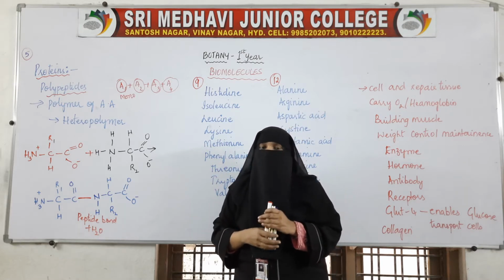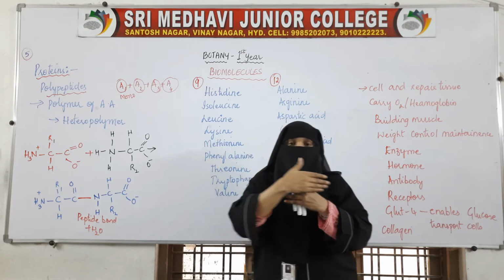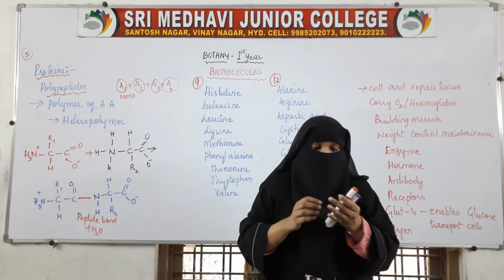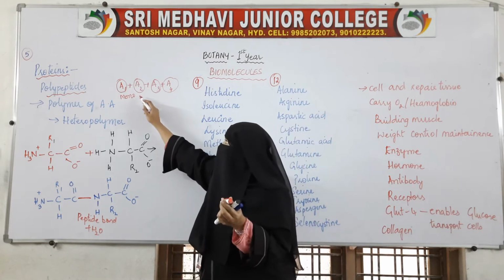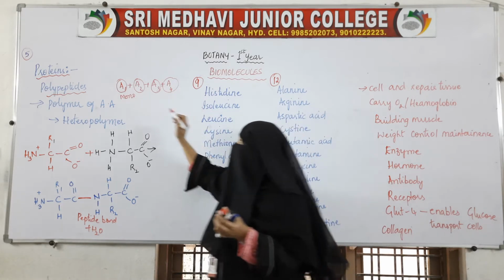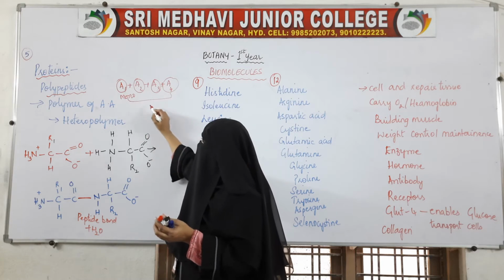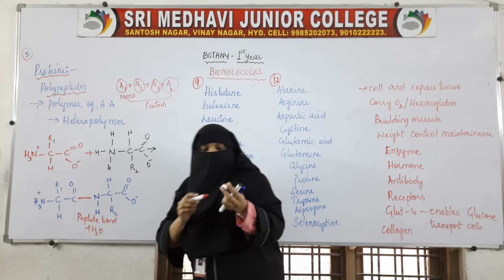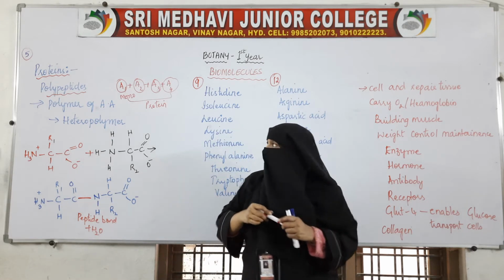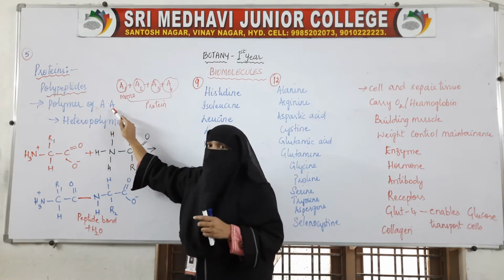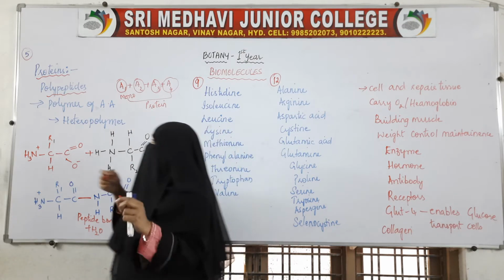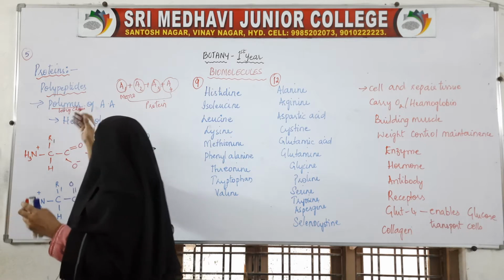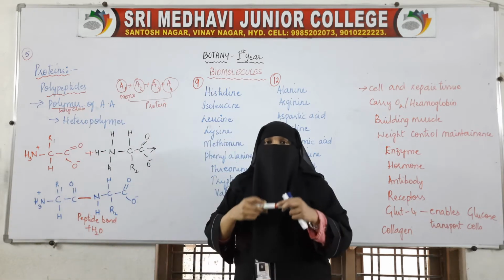Which is nothing but a polymer, and that long chain of amino acids is called protein. This long chain of amino acids is called protein, which is a polymer of amino acids. A polymer is nothing but a long chain of small units.